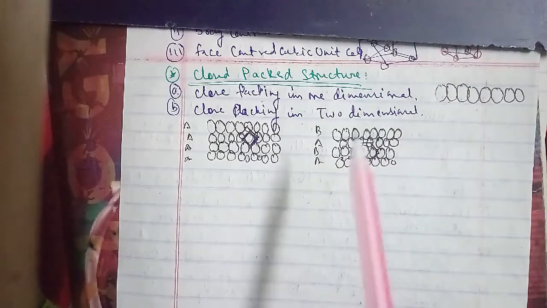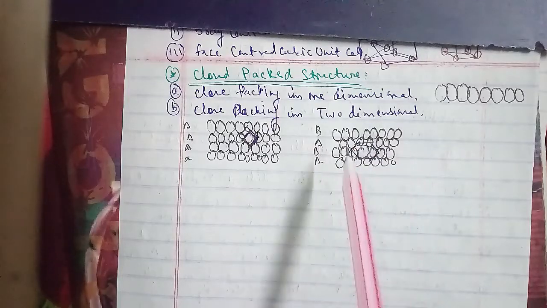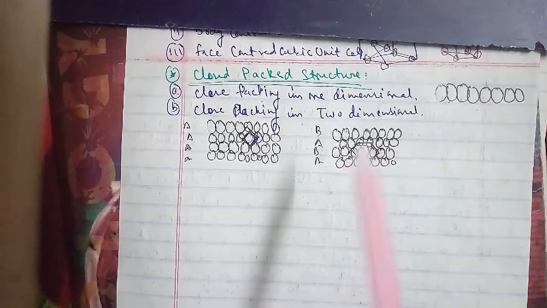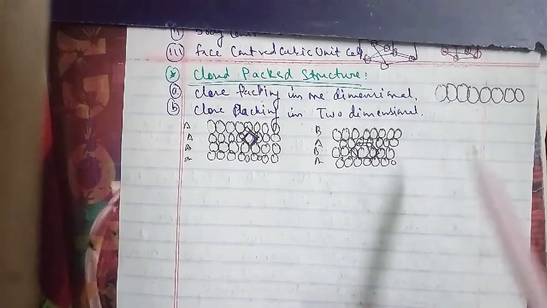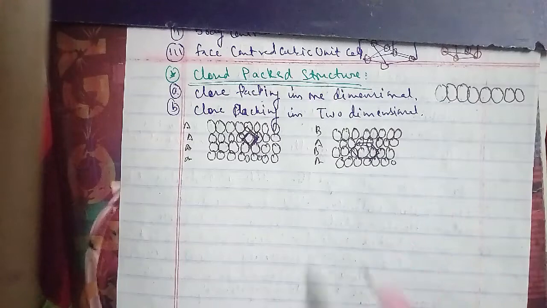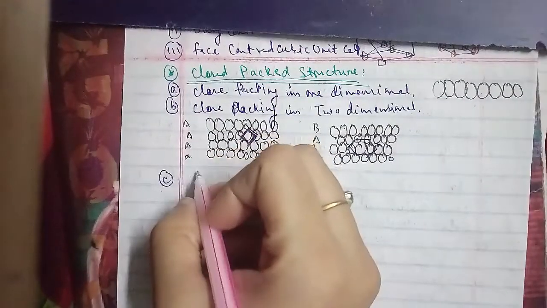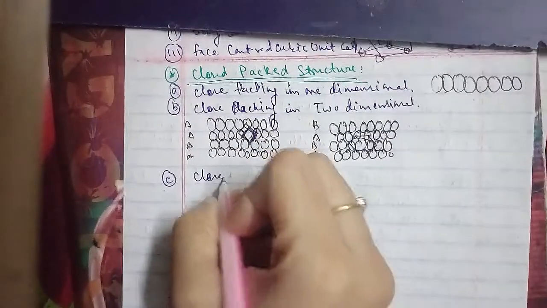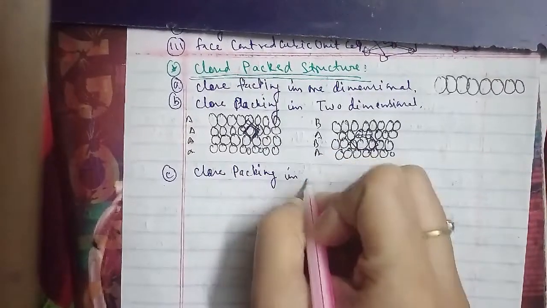Next we'll talk about the third type of closed packed structure, that is, closed packing in three dimensions. So there is closed packing in one dimension, in two dimensions, and now in three dimensions.